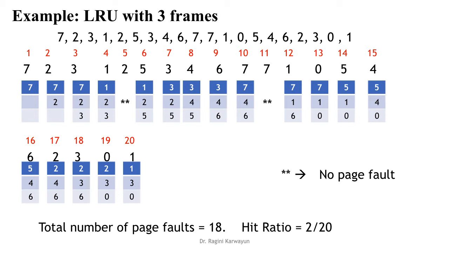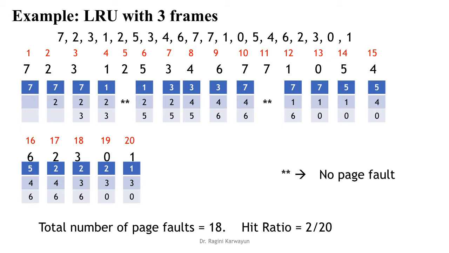Now it's the turn of 3. So for 3, out of 1, 2 and 5, 1 has the least count, so 3 will come in place of 1. Now it's the turn of 4. For 4 we will look at 2, 5, 3. Above 2 is the least count, above 2 is 5, above 5 is 6, above 3 is 7, so 2 has the least count, so 4 will replace 2.